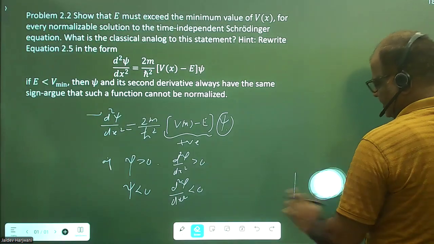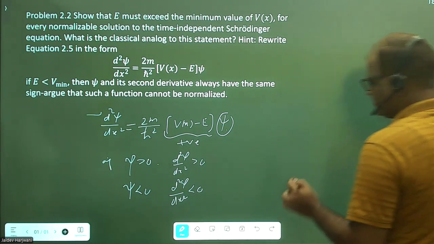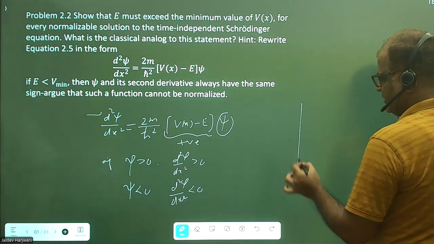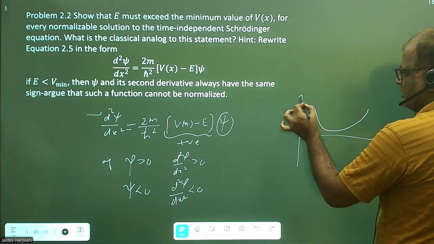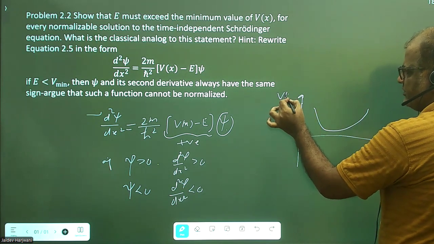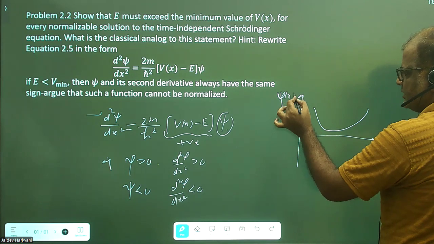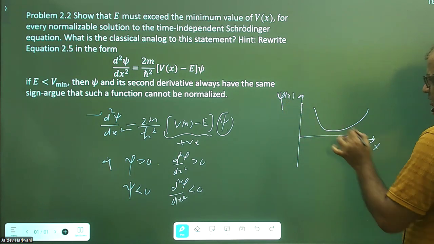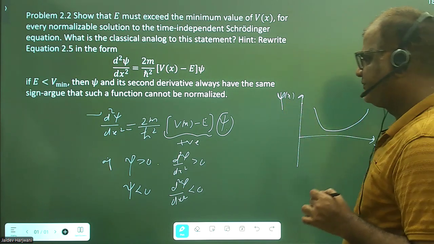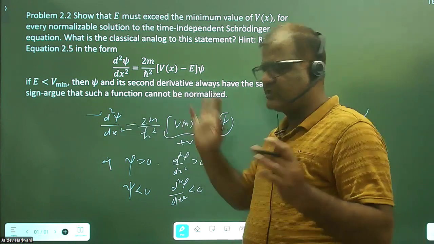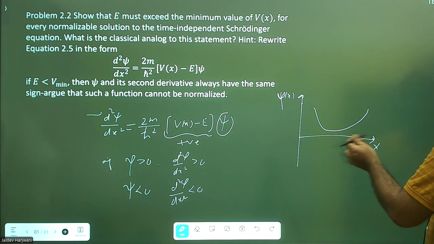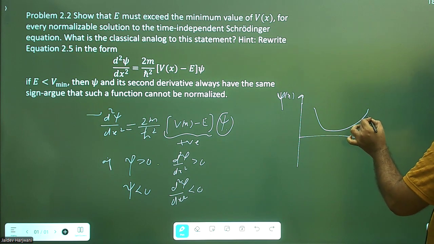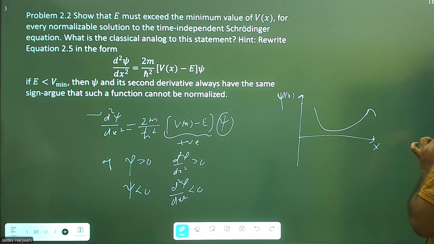What does this imply? Suppose you have a psi which is positive, you have psi(x). If psi(x) is positive, then d2 psi is also positive. Now as I move x, if psi wants to come down, it cannot come down.